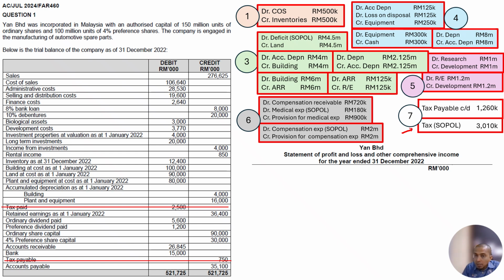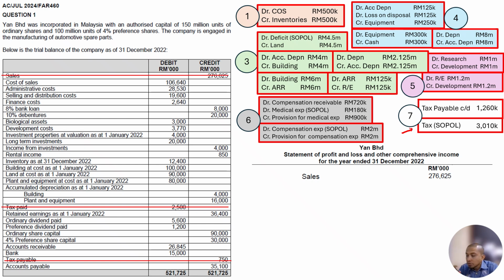Okay, it's going to start with sales. No adjustment for sales, so just put sales 276. Take it from the trial balance and cancel it in the trial balance. Once you put it here, cancel.